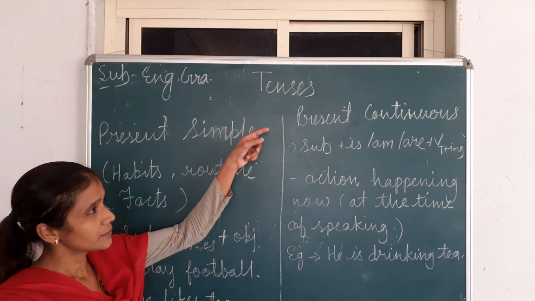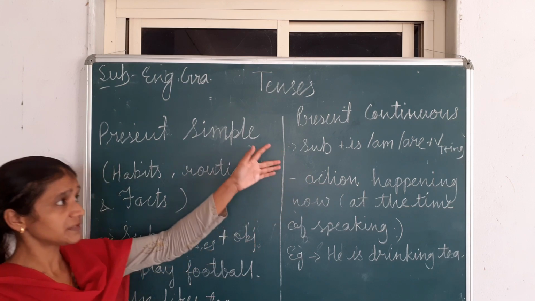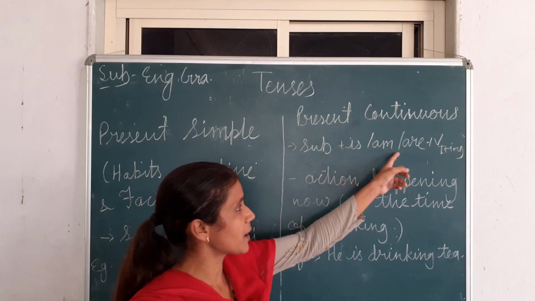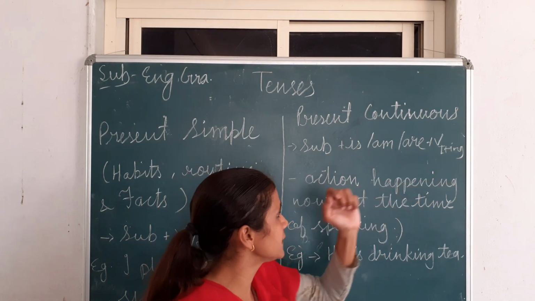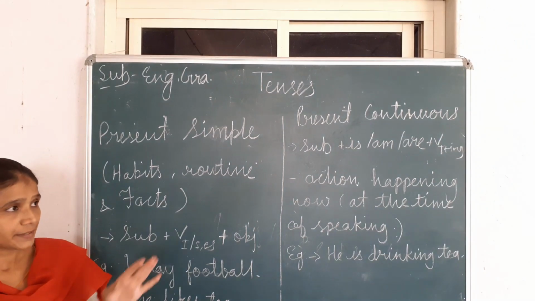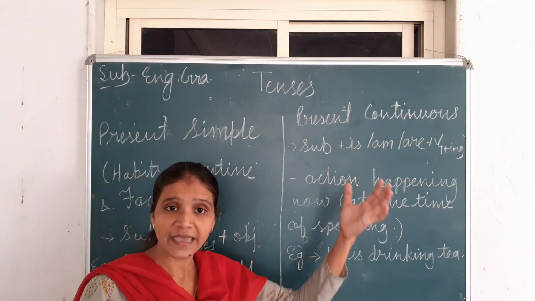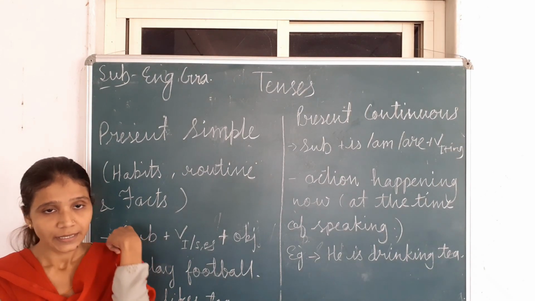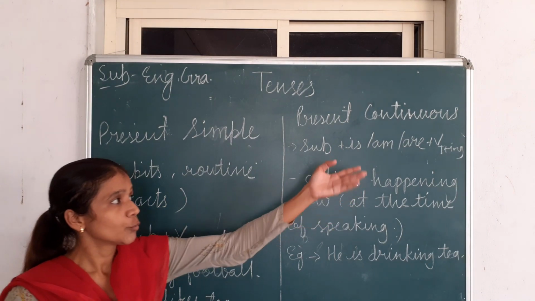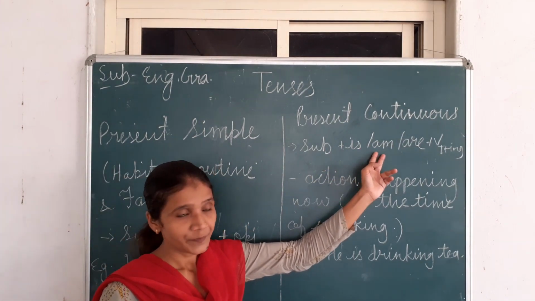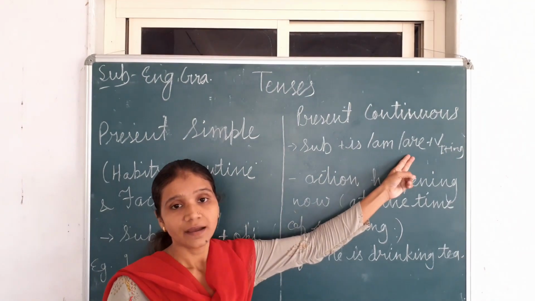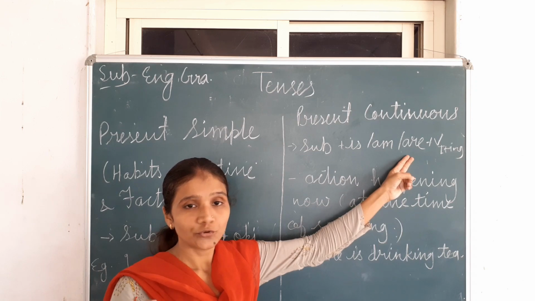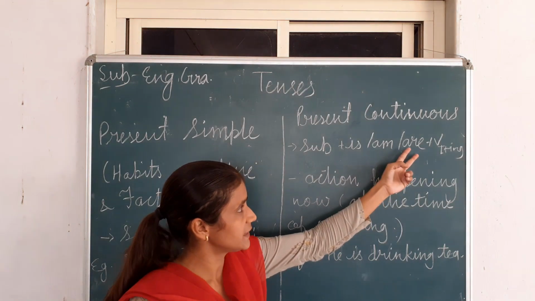Now we'll discuss present continuous tense. In present continuous tense, the sentence structure will be subject plus is, am or are plus first form verb with ing, then object or complement. Now again the thing is where we'll use is, am and are. So when the subject is he, she, it, a name or any third person singular, that time we'll use is, and with I we always use am. And when we have a subject like we, you, they or any other plural number, that time we'll use are.